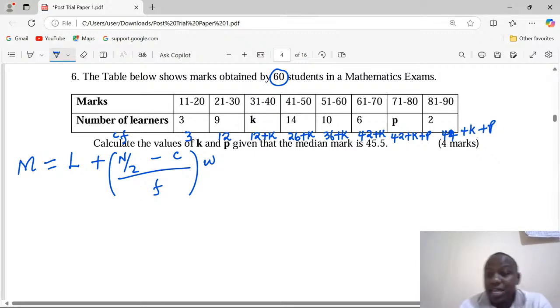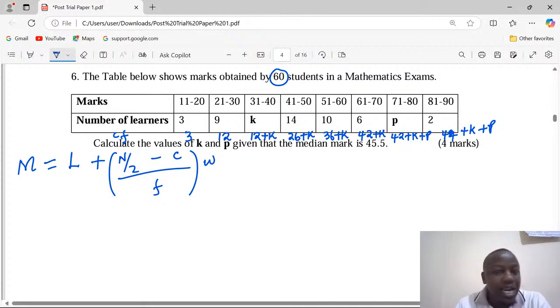So those are the cumulative frequencies. What are we interested in? Median. According to the value of the median, which is 45.5, we can locate the class in which it lies, and through that, we will have gotten the median class.